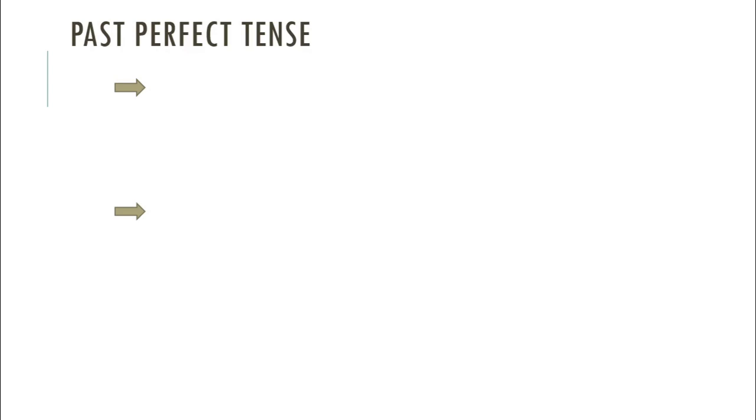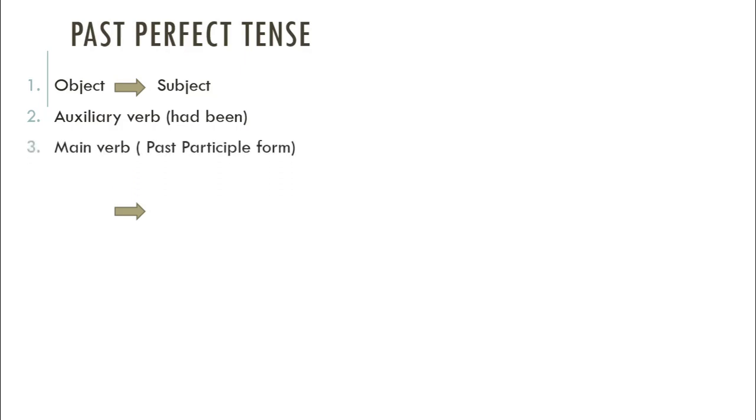Past perfect tense. So, object will be the subject. Then you have to write down the verb. Had been will be used here. Then write down the past participle form of the main verb. Write by. Then subject will be the object.